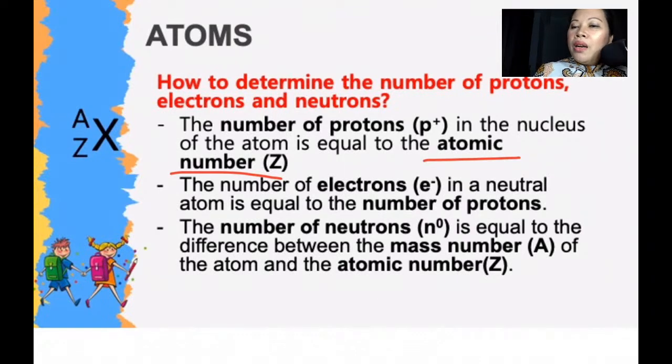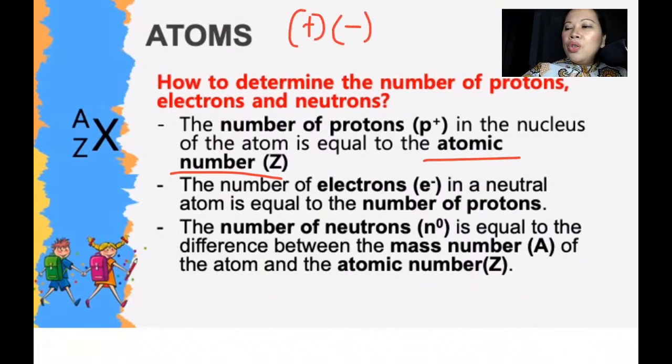So the number of electrons in a neutral atom is equal to the number of protons. So if we talk about neutral, remember positive and negative.